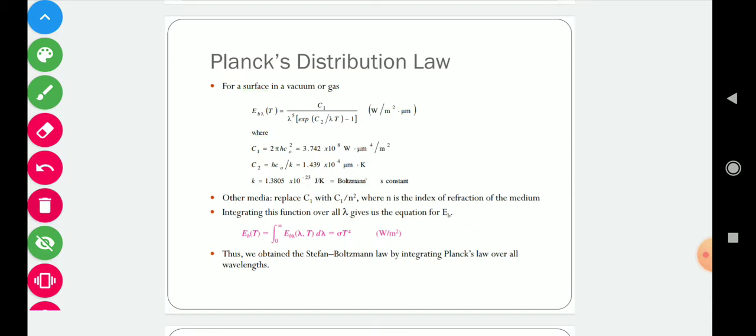So this is the emissive power for a particular wavelength, but if we integrate this equation over the entire wavelength, then we can calculate the total emissive power that we can also calculate using the Stefan-Boltzmann law. So integration of this equation will give the same value which we calculated in the Stefan-Boltzmann law. Thus we obtain the Stefan-Boltzmann law by integrating Planck's law over all wavelengths.